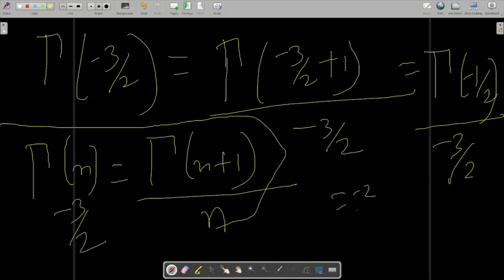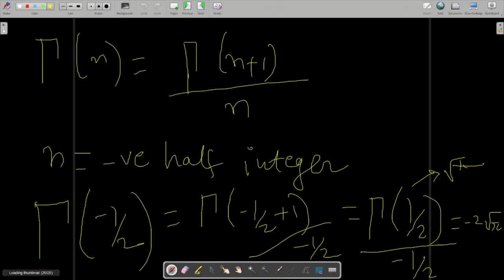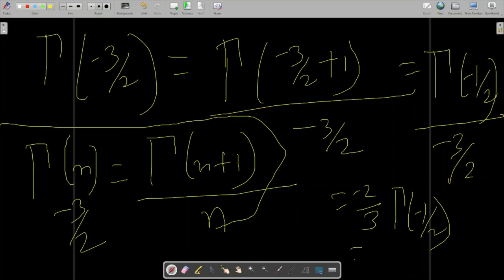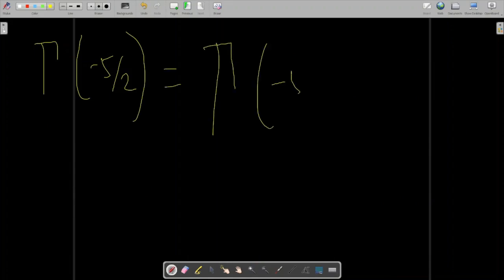So minus 2 by 3 it will become, and gamma minus half has been found out over here. It is minus 2 root pi. So minus 2 by 3 into minus 2 root pi will be 4 by 3 root pi, and so on and so forth. If you want to find out more, you can go up to infinity. There is no issue.